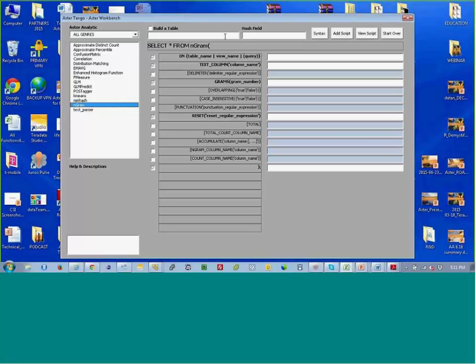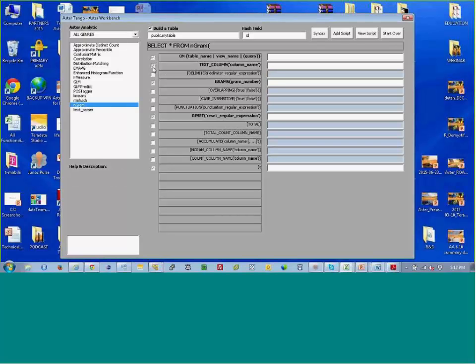So if I wanted to build a table with this, I would click build a table, and I would say public my table. I would give it a hash column if I wanted to build a distribute by hash. If I left this empty, I would build a replication table, right? So let's put an ID in there just for giggles.